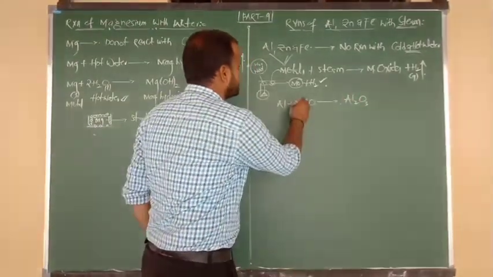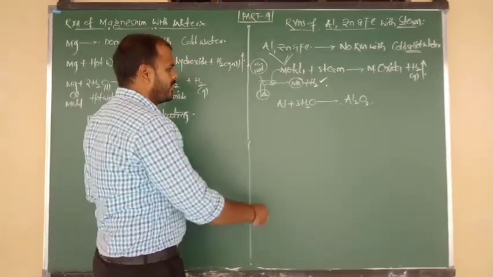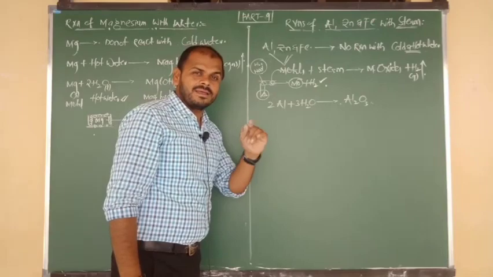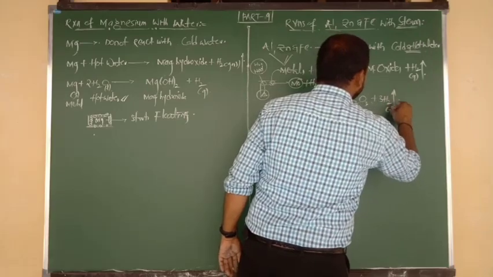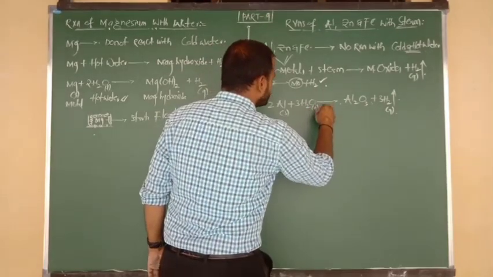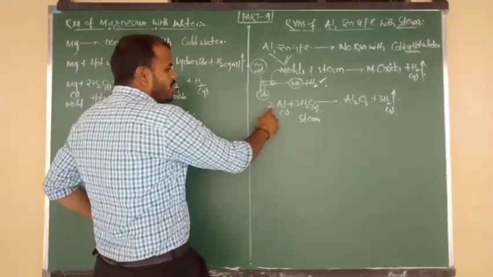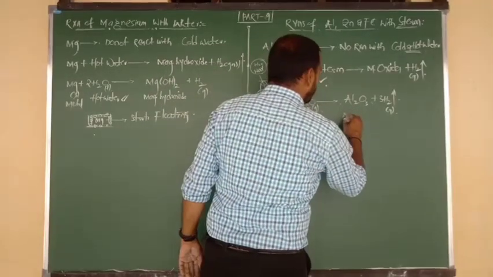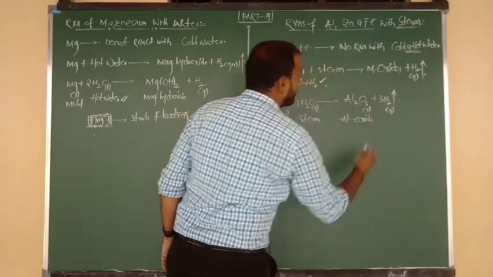As here I want to consider 3 moles of H2O. How many Al are there? 2 Al are there, so I want to write here 2 moles of Al. Now, 3 H2O, how many hydrogens are there? 6 hydrogens are there. Such 6 hydrogens have to be eliminated in the form of 3 moles of H2 gas. So aluminium is a metal, a solid, and on reaction with H2O, nothing but steam, water vapors, that's why I have written gas. So aluminium metal on reaction with steam gives aluminium oxide, a solid. Nothing but metal oxide you are getting here.